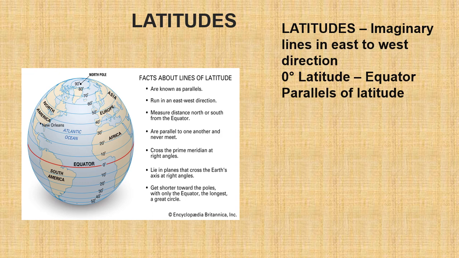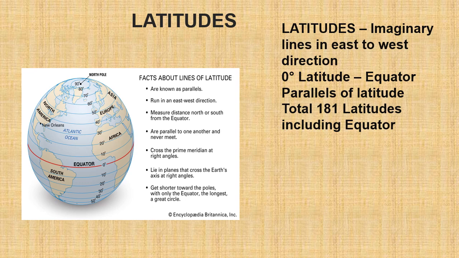See all the lines drawn on the globe; they all lie parallel to each other, which means these lines do not intersect. So they are called parallels of latitude. There are a total of 181 latitudes including the equator.